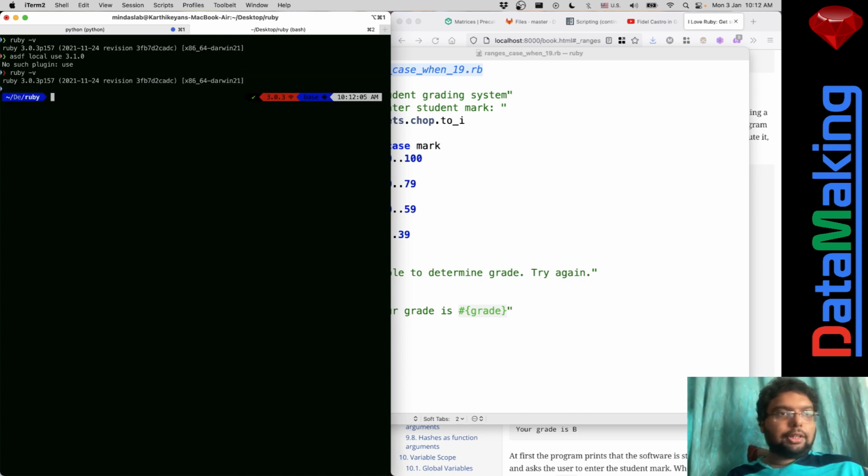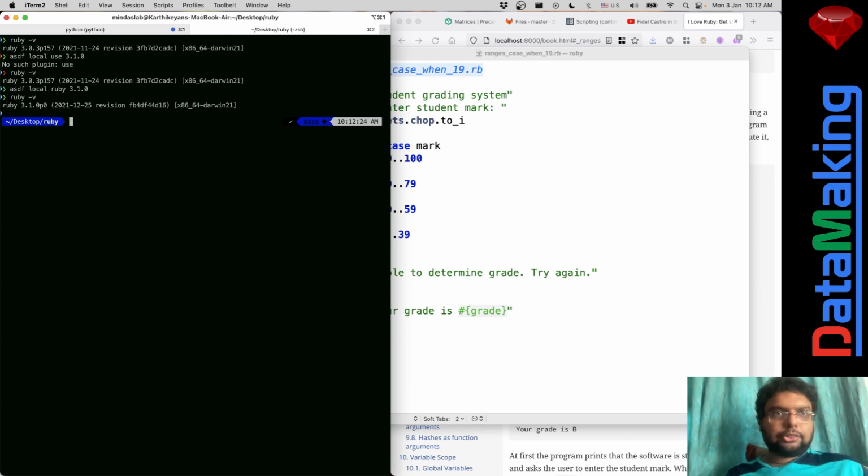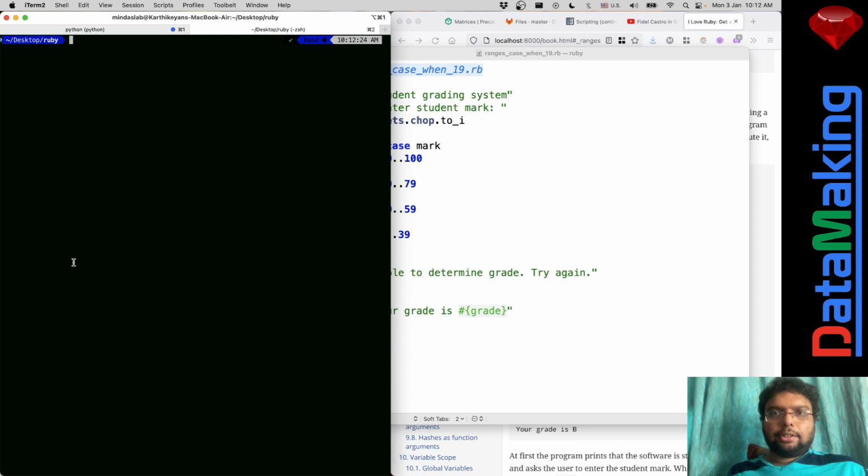Ruby hyphen v. Local. Now it's 310. Yeah.